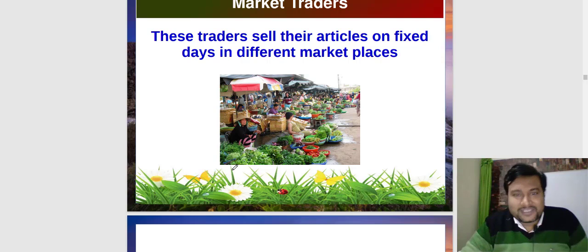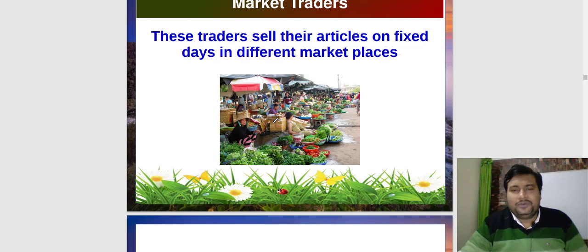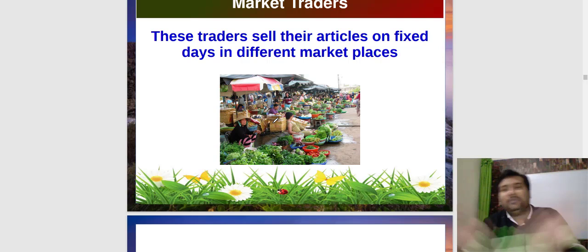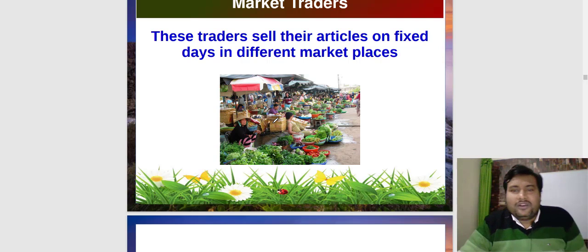But although it is not fixed, similarly some market traders are there. These traders sell their articles on fixed days in different marketplaces. You hear words like Tuesday market, Monday market. Basically it is very famous in villages. In the Thursday market, in that particular area, so many hawkers and peddlers come and sell their products. So they are basically known as market traders. Market traders are the traders who sell their articles on fixed days in different marketplaces.